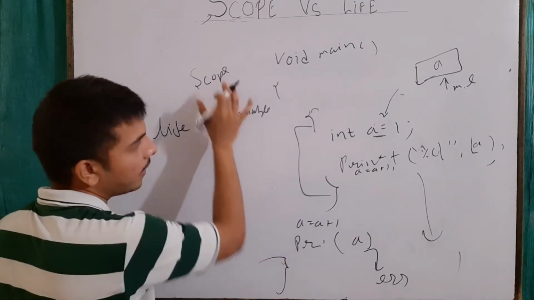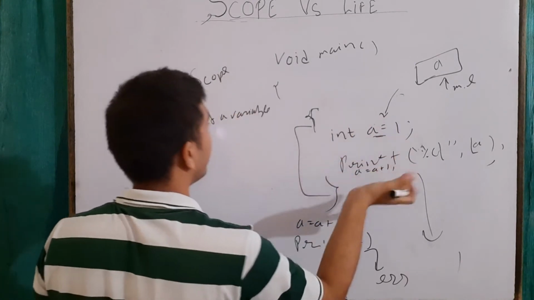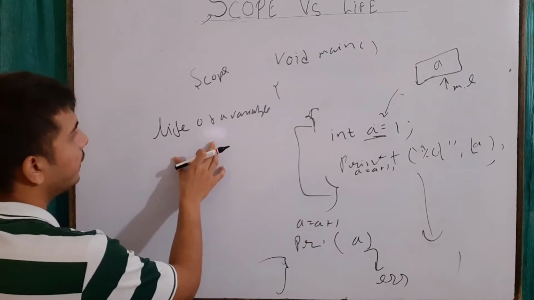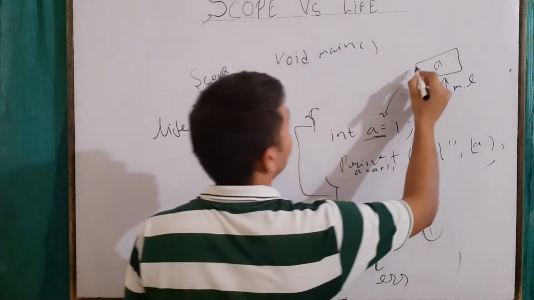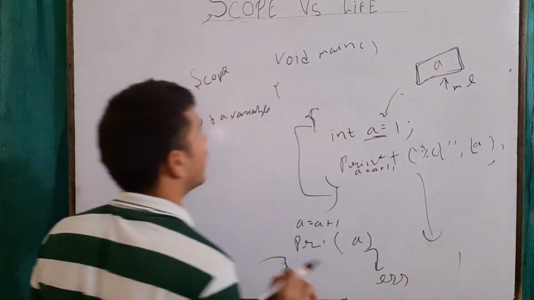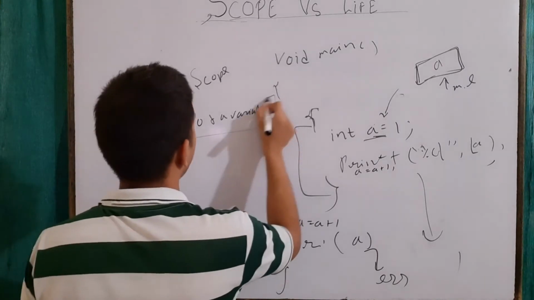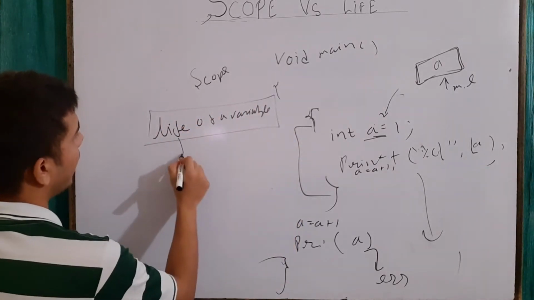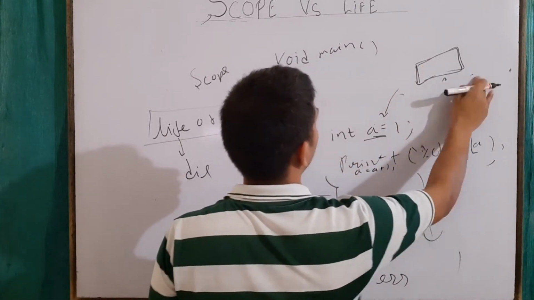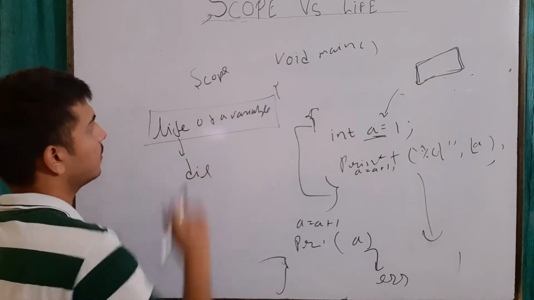Remember that scope means up to which line, or from where to where, I can access this variable, and life of a variable means up to what extent a memory location is allocated to it. When the life of a variable ends, when the variable dies, then this memory location is no longer allocated to that variable. So this is the life and this is the scope.